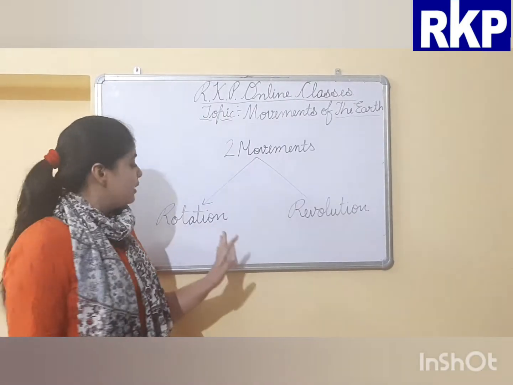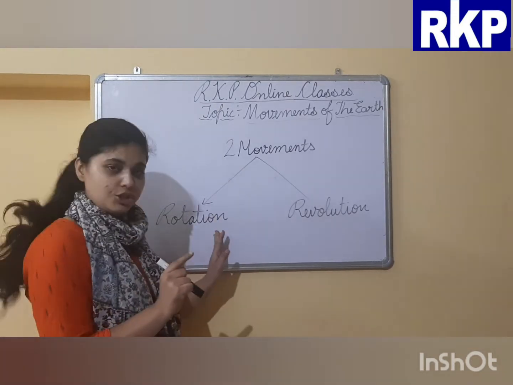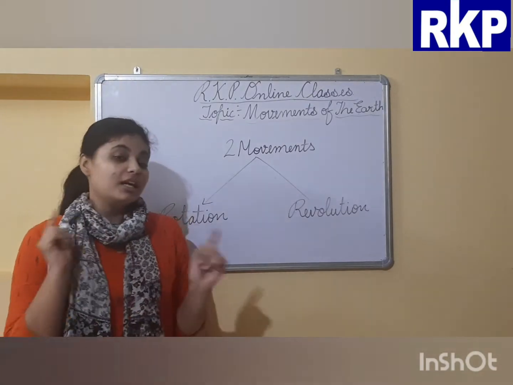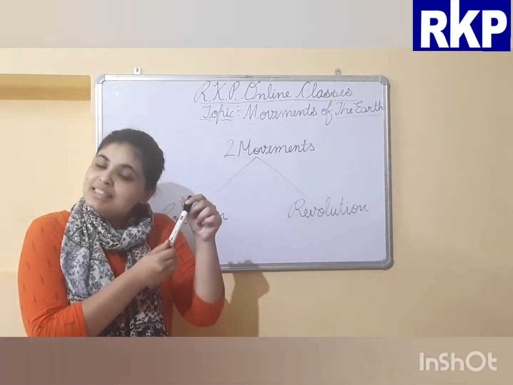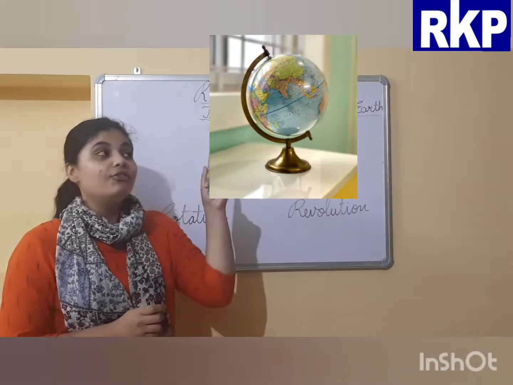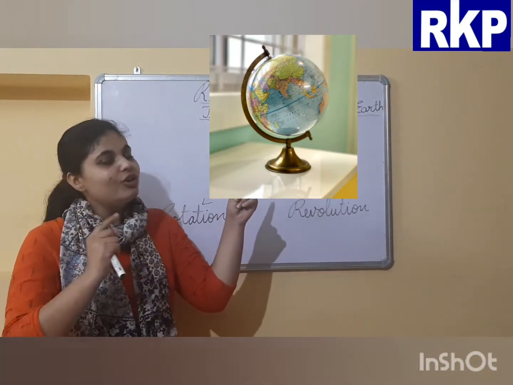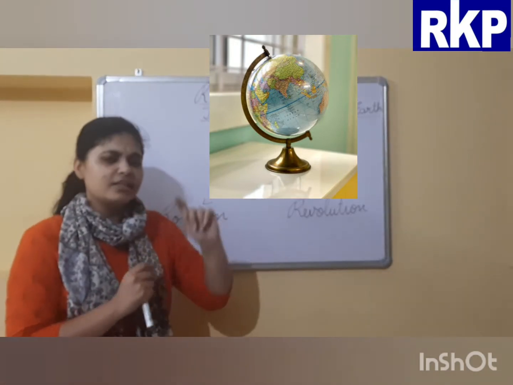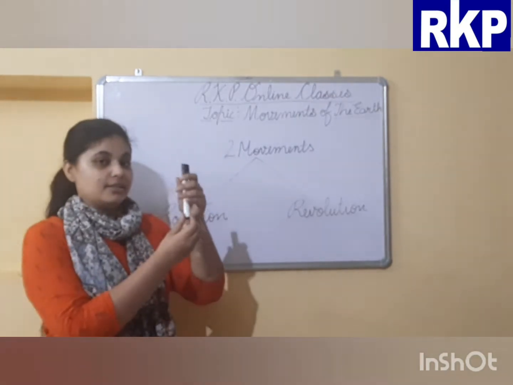I told you that the spinning around itself is known as rotation. But what does it mean then? Spinning around itself means spinning on its own axis. If you look at the globe and if you move the globe, you will notice that the globe is spinning on its axis. Similarly, the earth also spins on its axis.